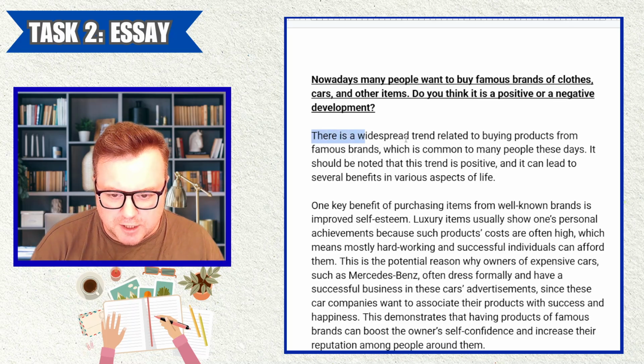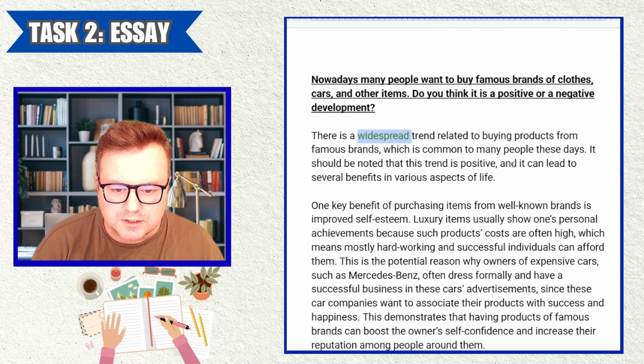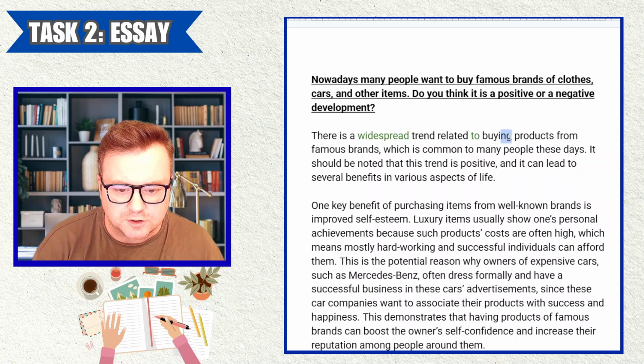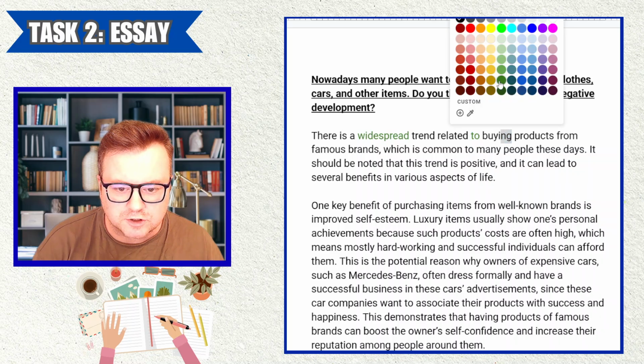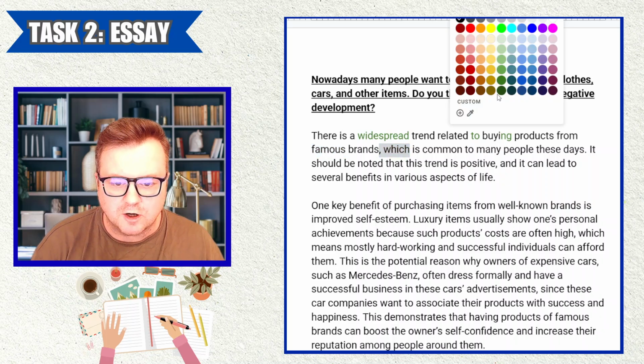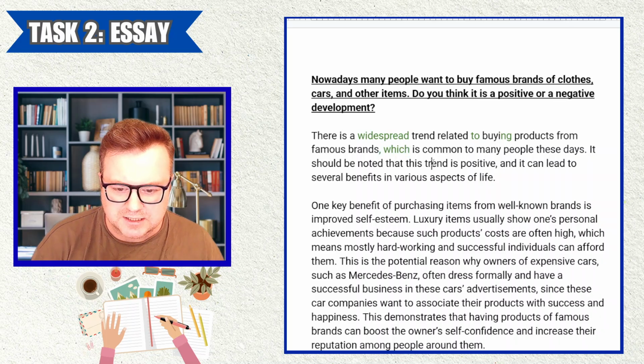There's a widespread trend. Good. Widespread trend. All nice. Related to buying. Cool. Related to. Good collocation. Good use of the gerund here. Gerund after a preposition. Products from famous brands. Okay, which is common. Cool. I like this comma which. I always like comma which sentences. This is a relative clause, which is a good example of complex grammar.